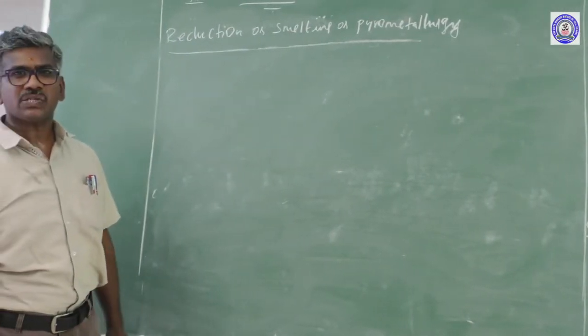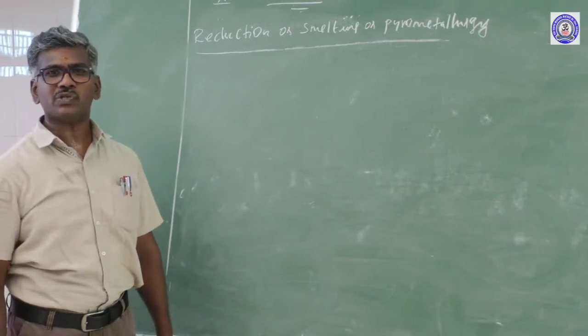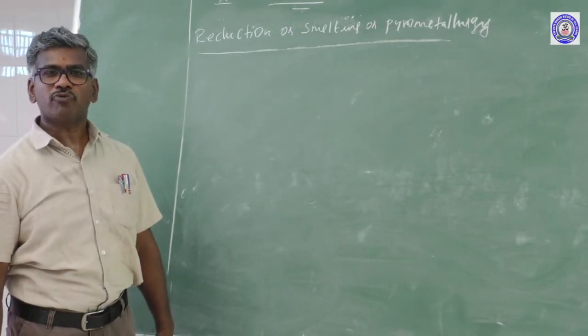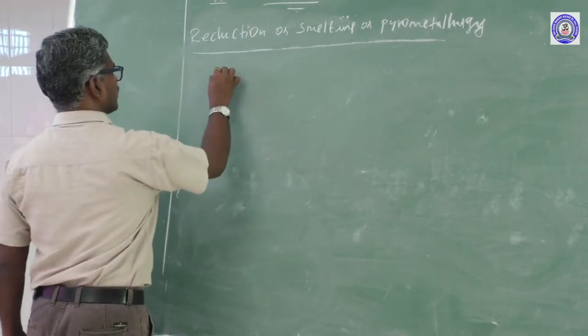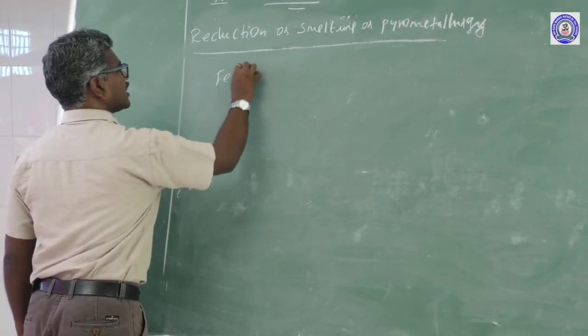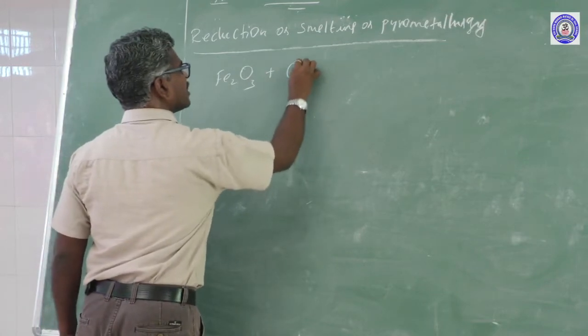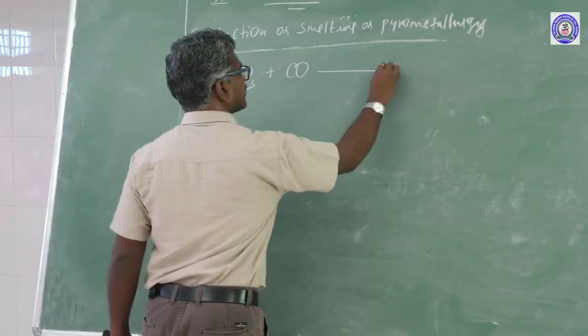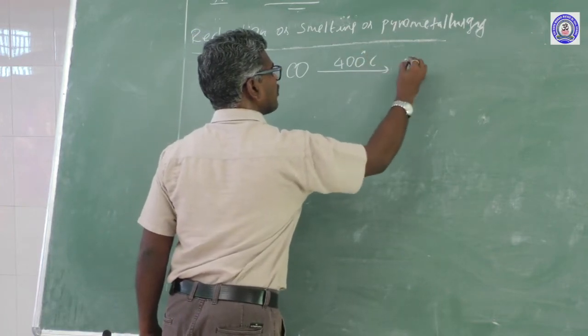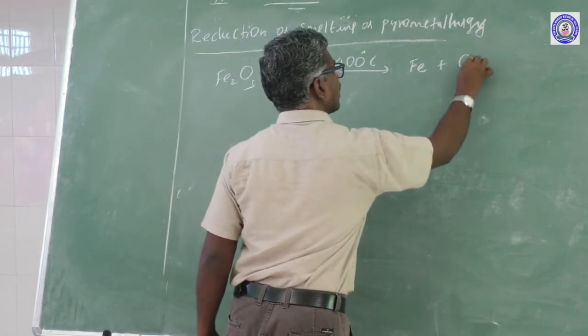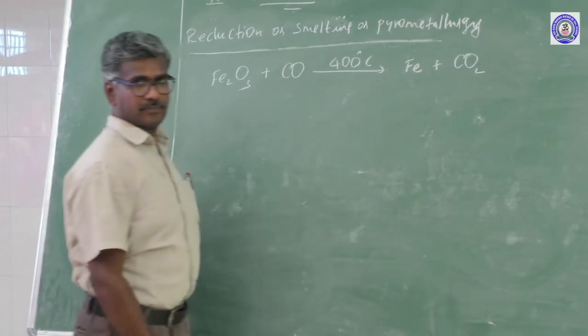Reduction of metallic oxide by using a suitable reducing agent on heating to form molten metal or crude. For example, Fe2O3 treated with carbon monoxide, temperature 400 degrees Celsius, to form iron plus carbon dioxide.